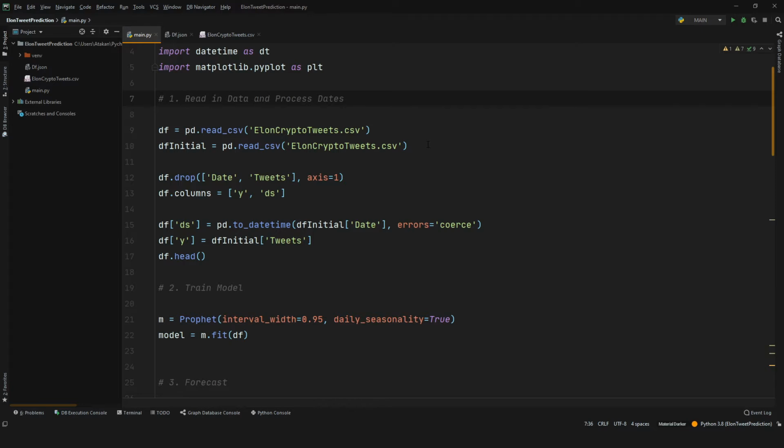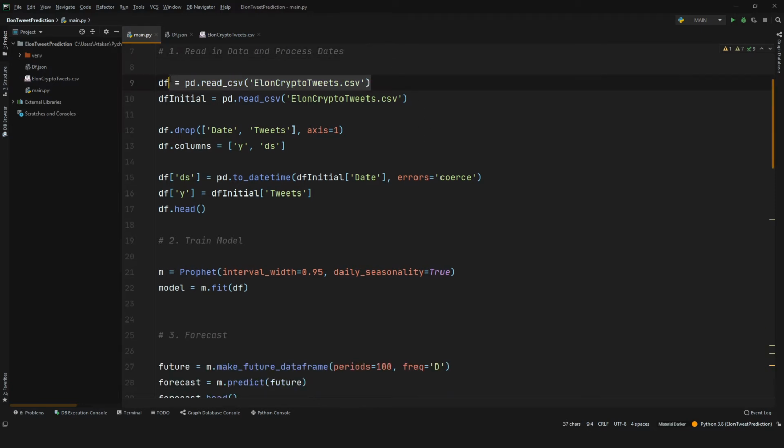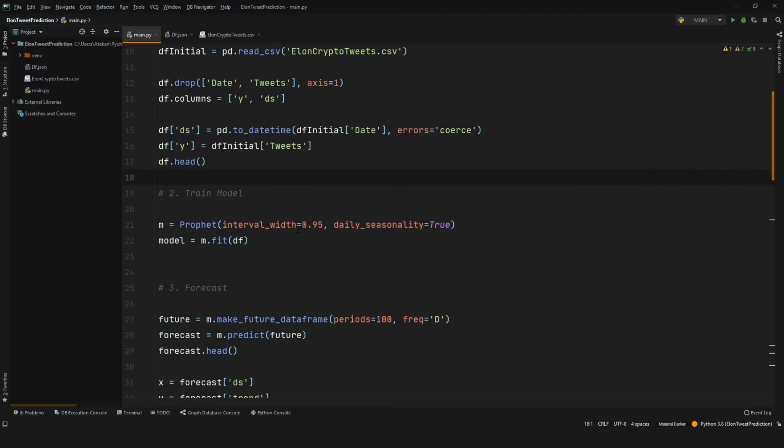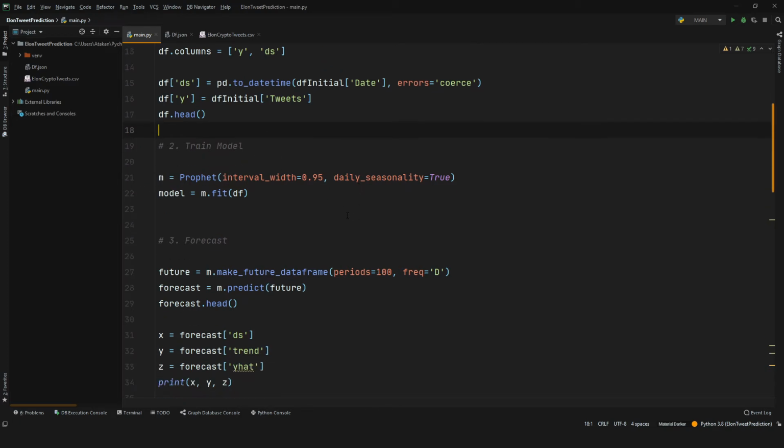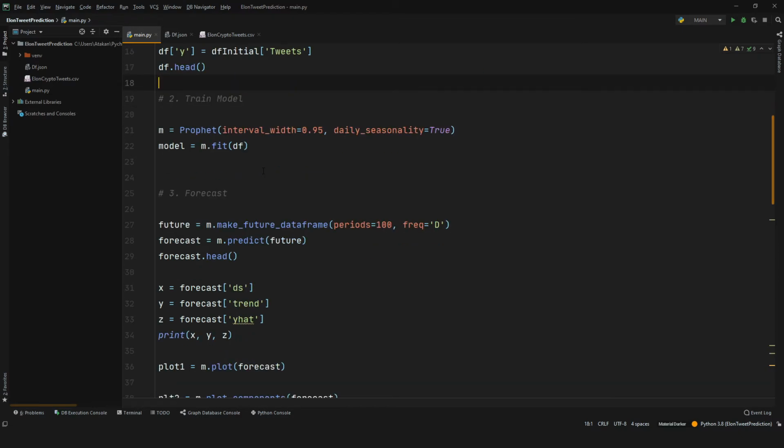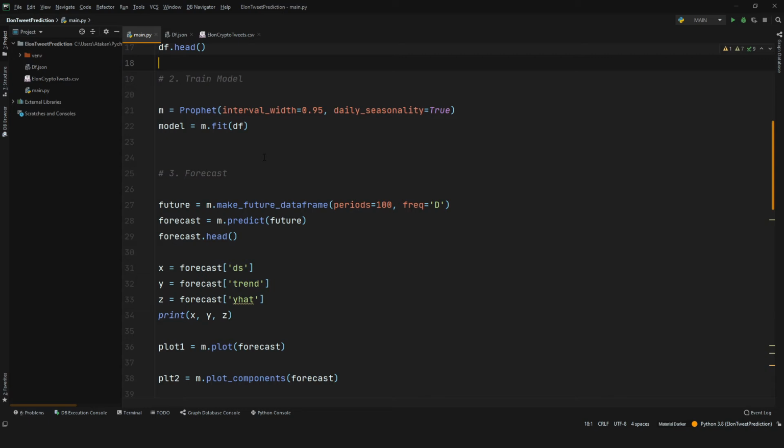We read our CSV file, make a duplicate, and change its columns to y and ds. ds stands for date stamp and y stands for numeric value, which in this case is the amount of tweets in a day. Then, we train our model by just using these two lines. There we can change some values to change uncertainty and so on. However, I won't be going into the details. Moving on, we are now ready to forecast.